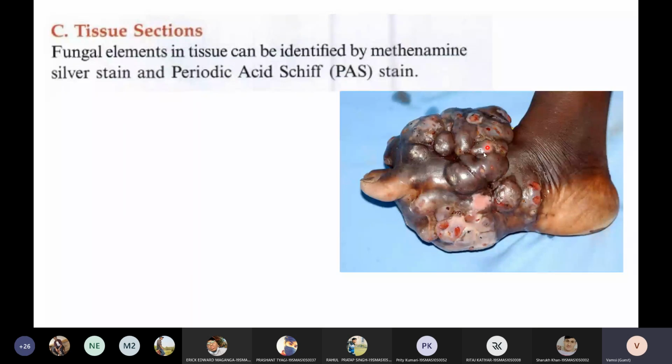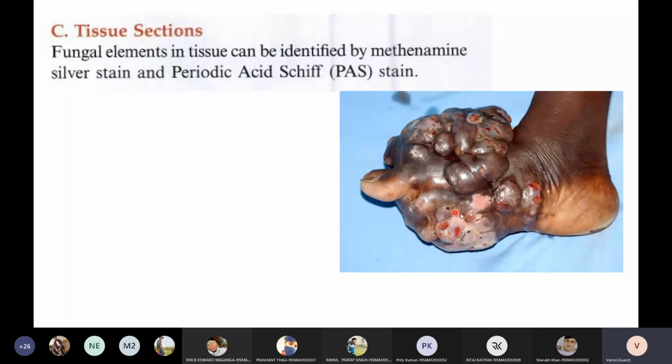A very bad smelling pus can be seen in these tumors, and it is really challenging for the person who has this level of fungal infection. The only remedy that we have is to amputate the leg. That is the only remedy we have in a severe or chronic fungal infection. Here you can see all his fingers have been submerged. That means these fingers have been digested by the fungi. The fungus releases some enzymes, and these enzymes digest the tissue alive. So this is a cutaneous fungal infection, and this particular infection is called mycetoma.